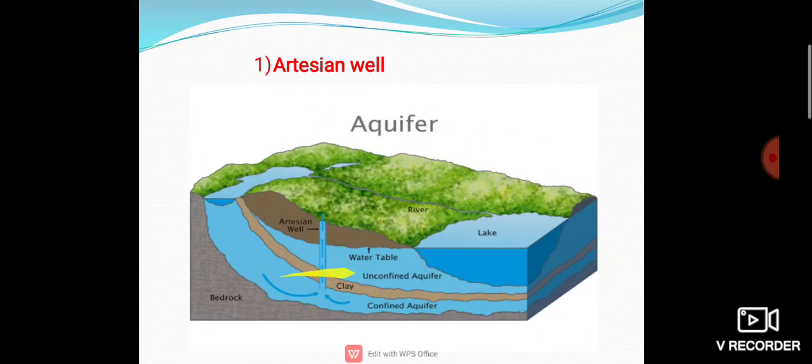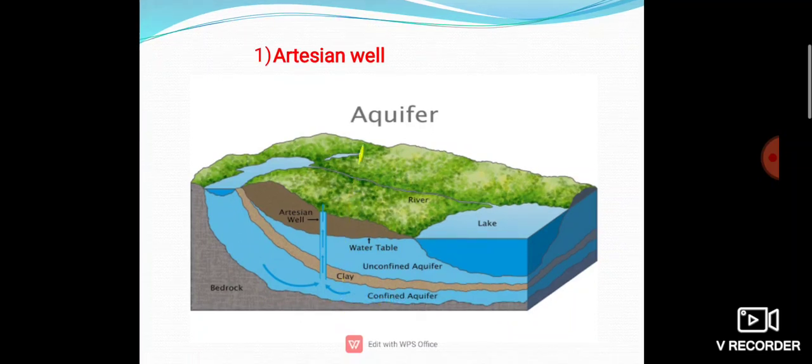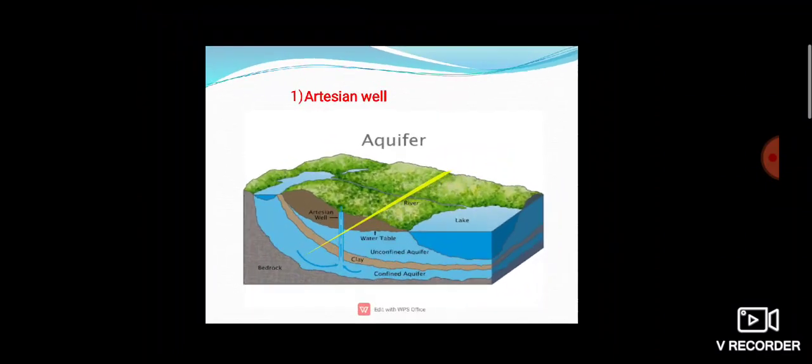In the artesian spring the water comes to the surface under pressure, and in the gravity spring, vice versa, the water comes under gravity.